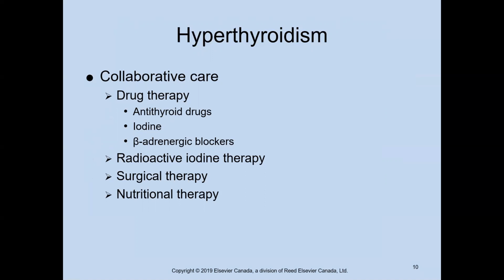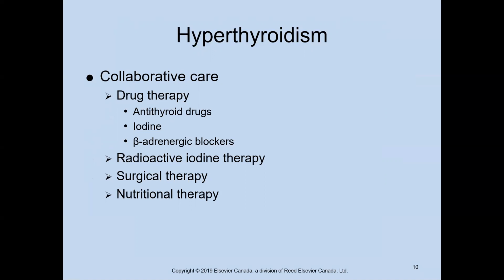So the overall goal in our treatment of hyperthyroidism is to really block the adverse effects of that thyroid hormone and to stop that oversecretion. Three primary treatment options are available for patients, and they are antithyroid medications, radioactive iodine therapy, and then that subtotal thyroidectomy.